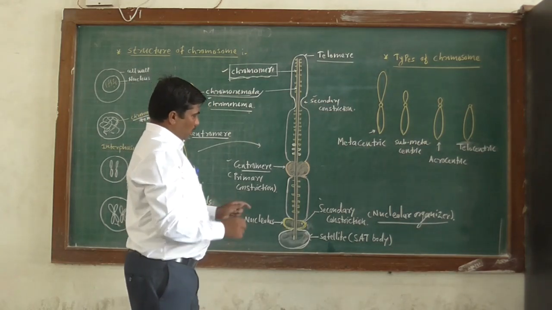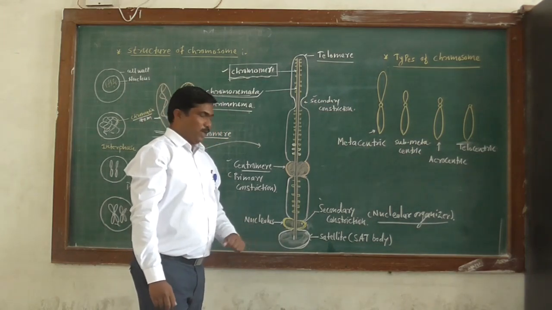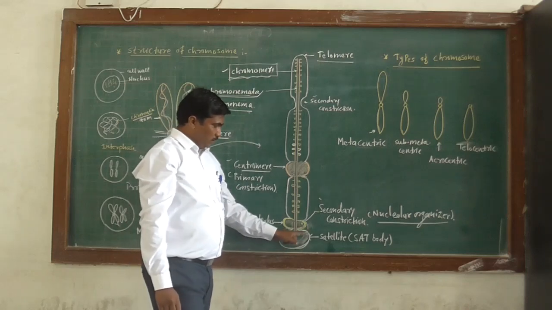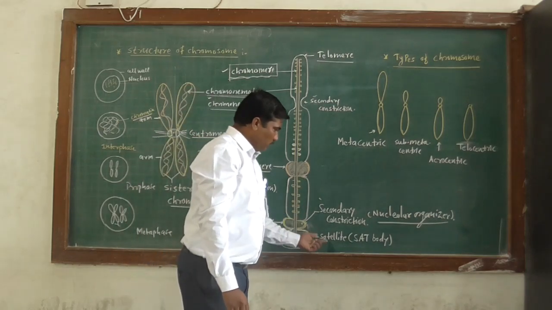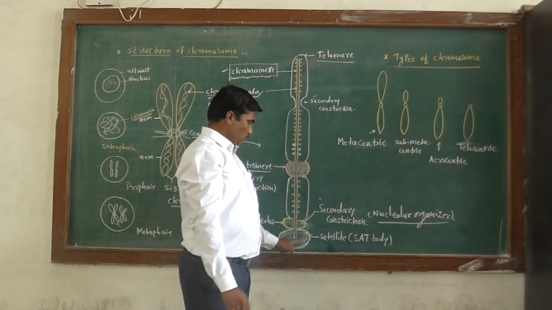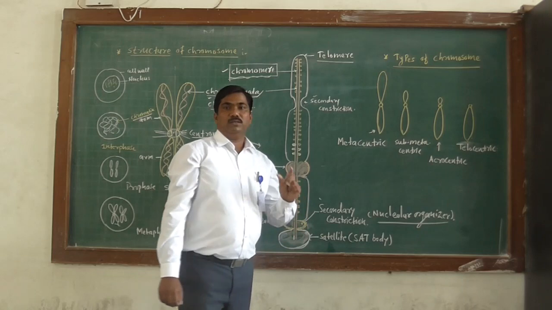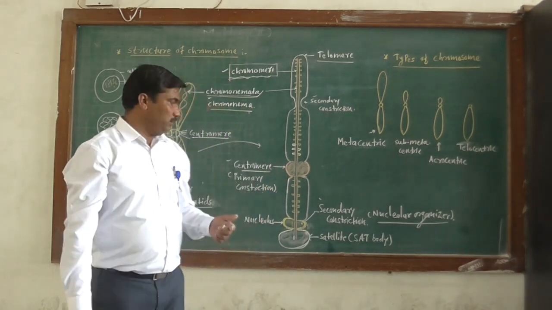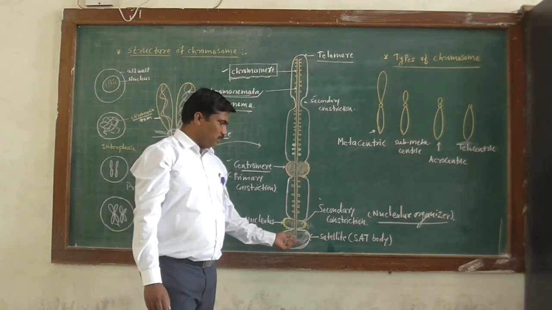Then another knob-like structure is present at one end in a few chromosomes. It is known as a satellite, also known as a sat body. So what is a sat body? A knob-like structure present behind the secondary constriction.